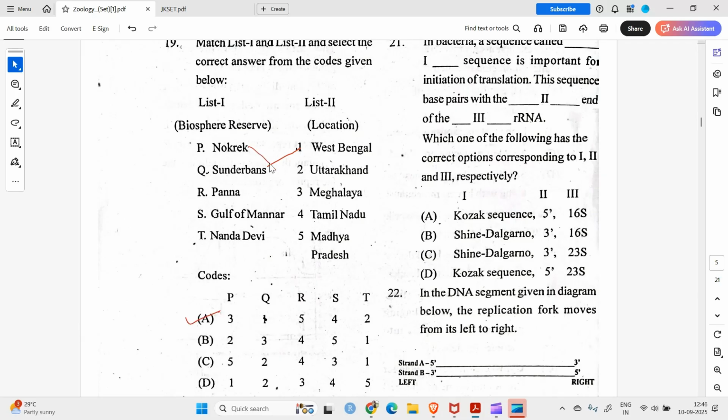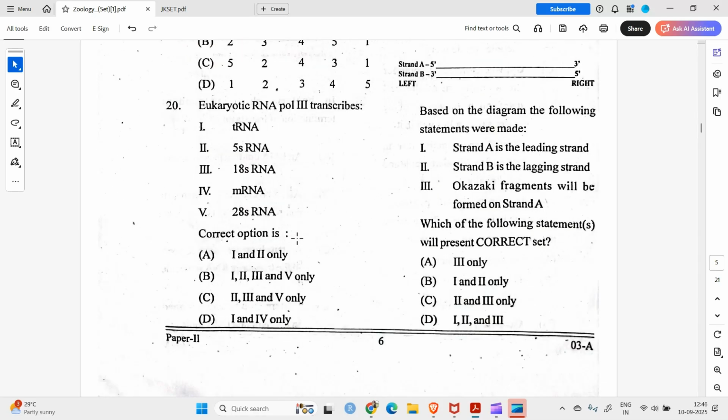P3, Nokrek in Meghalaya, or 5 in Madhya Pradesh, Panna Biosphere Reserve in Madhya Pradesh. Gulf of Mannar, S4, Tamil Nadu. Nanda Devi, okay, where is Nanda Devi? It's in Uttarakhand.